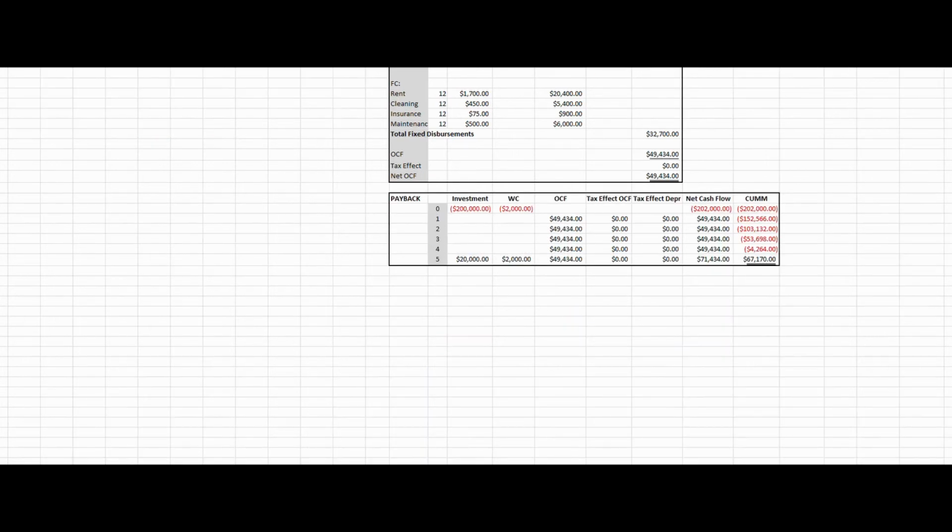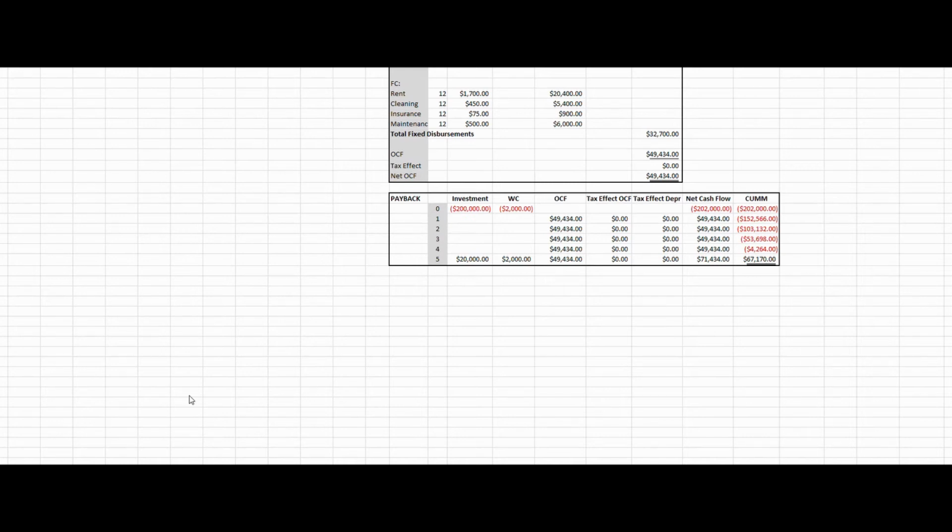Okay, the first method we're going to look at is the payback method. Payback method is a non-sophisticated method because it does not incorporate the time value of money, and the payback method simply tells us how long it takes to recover our initial cash outflow. So pros and cons of this, two pros. One, we are dealing with cash flows. Two, it's simple.